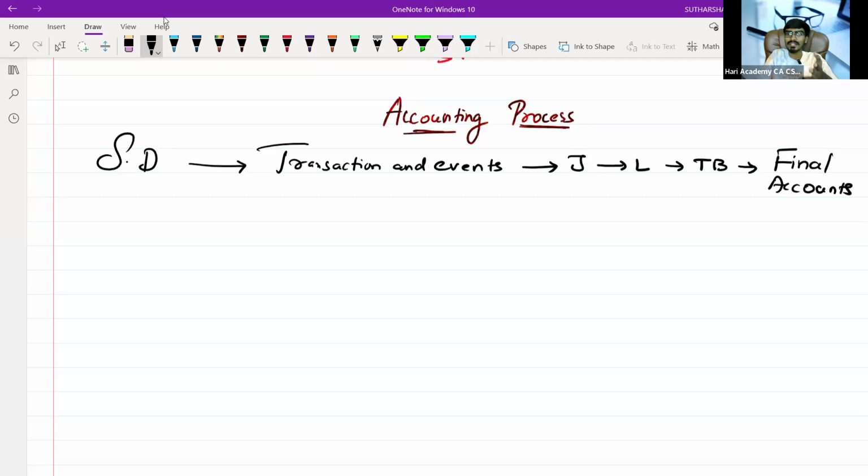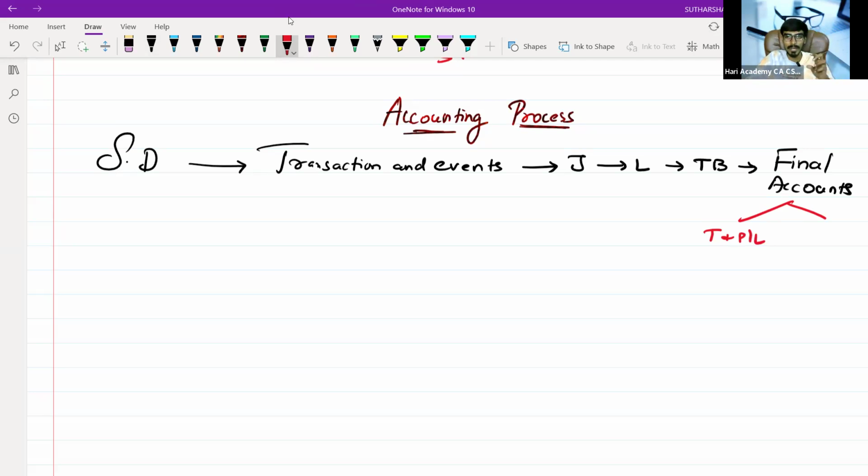Because after that there is no accounting at all. My last process in accounting is to prepare two things. One is the trading and P&L account if it is non-corporate. If it is corporate, we only prepare a profit and loss account. That profit and loss account also includes the trading account.